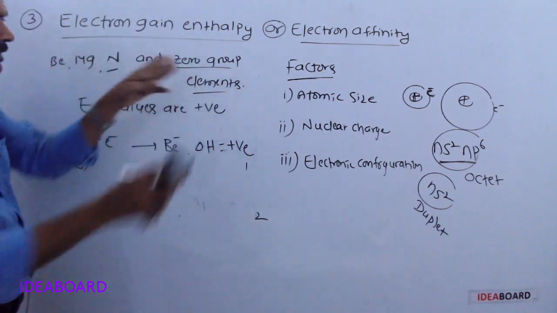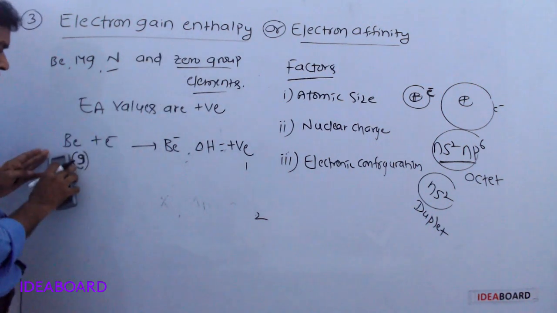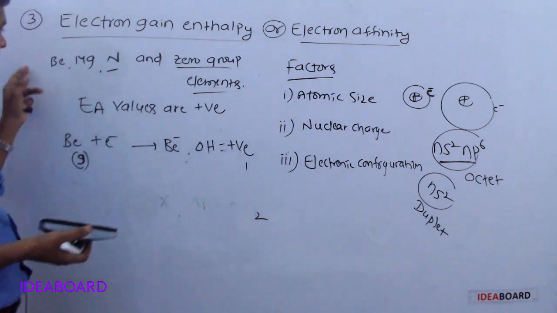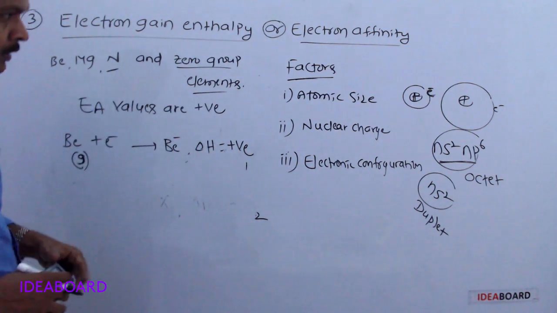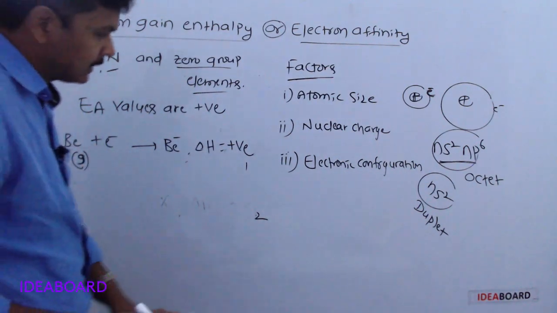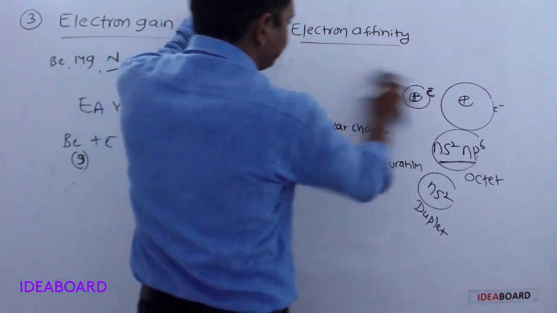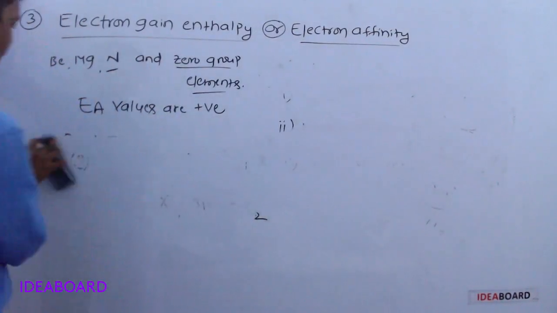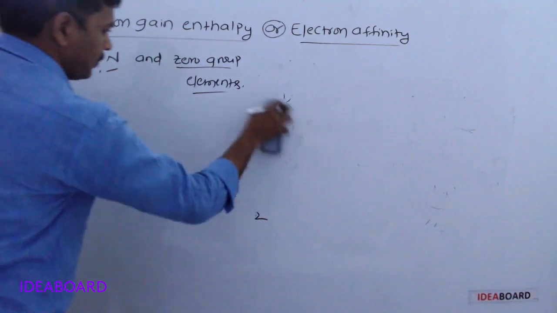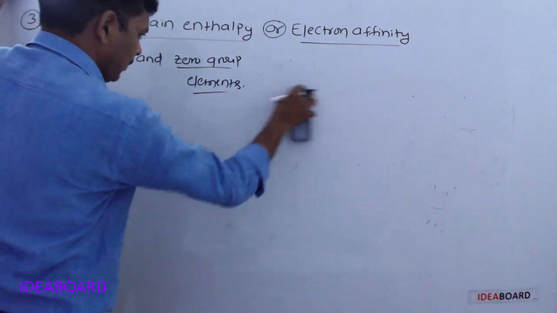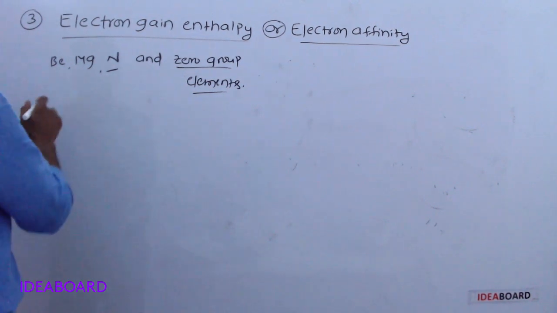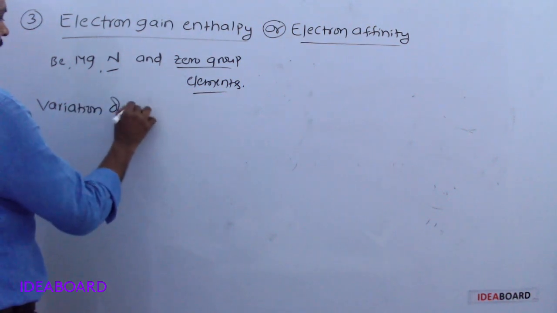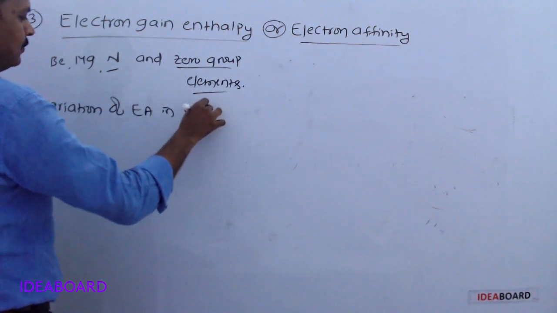Like that for these elements also, for the remaining elements also, to add the electron, energy will be required. So the electron affinity values are positive. Next, variation of electron affinity in periods.